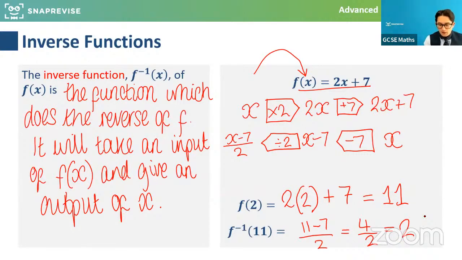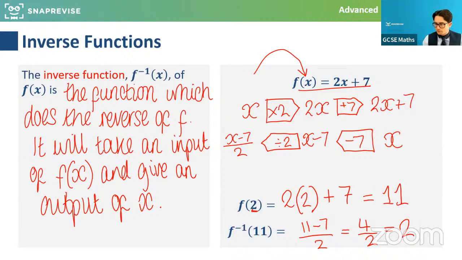That's brilliant. And hopefully what we can see has just happened is if I substitute 2 into the function, I get 11 out. If I take 11 and put that in the inverse function, I get 2 back out. So it rewinds the process and takes the output of the original function and gives me the input of what I must have put in. So it's a really important concept to understand that that's what inverse functions are doing. So we're going to keep going. We'll do a couple more examples that get slightly more involved, and then we'll see how this would come up in an exam scenario. So very well done. I'm going to move this on.